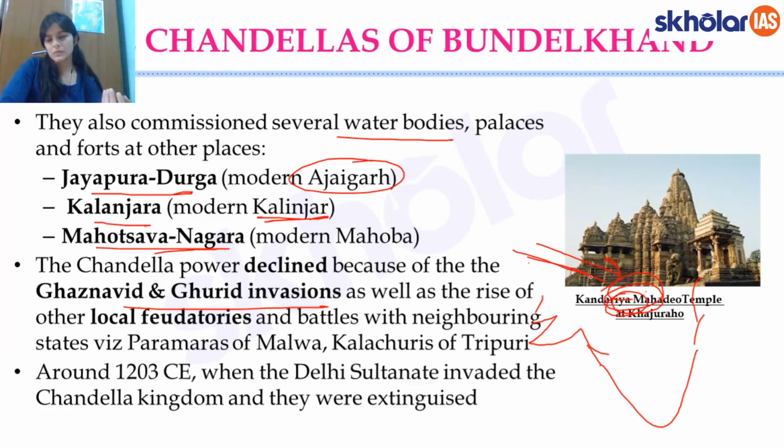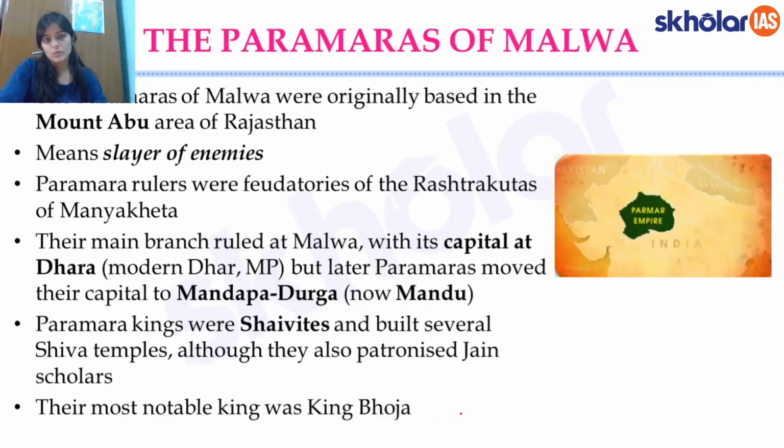Also, they were at constant war with the Paramaras and the other neighboring dynasties. So this is how the Chandelas came to a decline. And around 1200 AD or CE, the Delhi Sultanate finally invaded the kingdom, and they were extinguished, or the dynasty was no more, or it was disestablished.